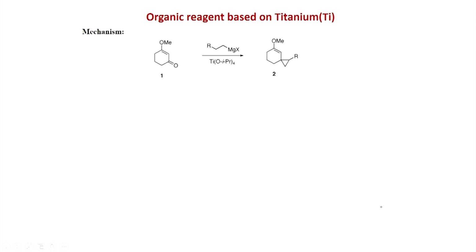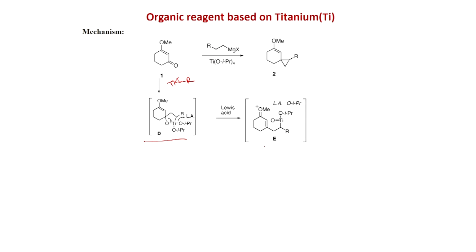So, the mechanism for this formation: first, this titanocyclopropane reacts in this way with the carbonyl group. This carbon titanium bond will break to give this 5-membered ring here, and then with Lewis acid you get this. So, this happens, isomerization here, and this bond breaks. So, the alkoxy group is breaking here, and that is going to the carbonyl with titanium.